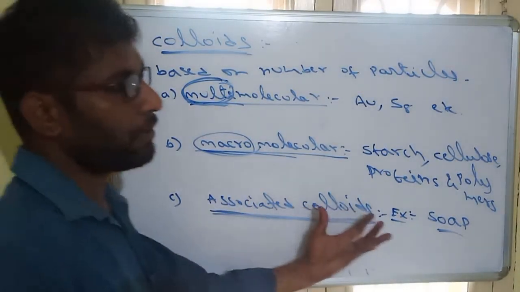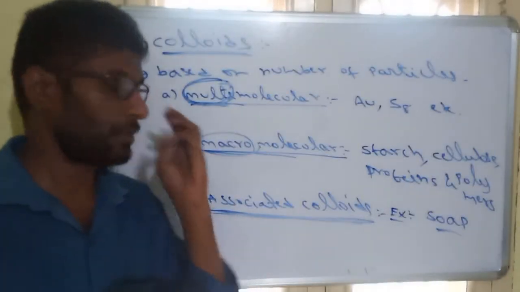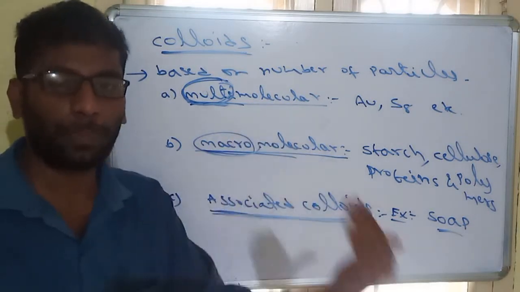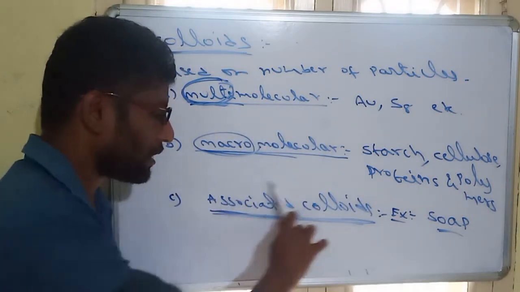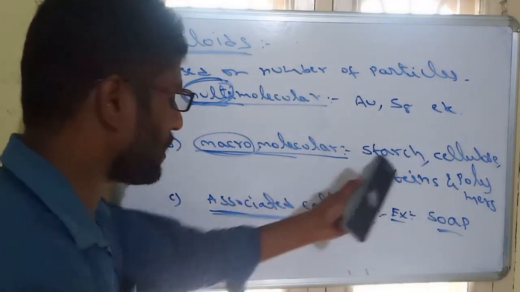Associated colloids are colloids that form at a specific concentration and at a specific temperature. When colloids form at a particular concentration and particular temperature, those are called associated colloids. The best example is soap. So soap is an associated colloid.